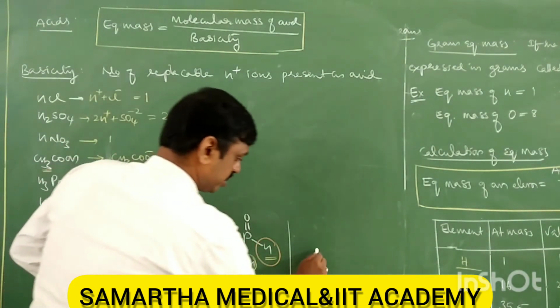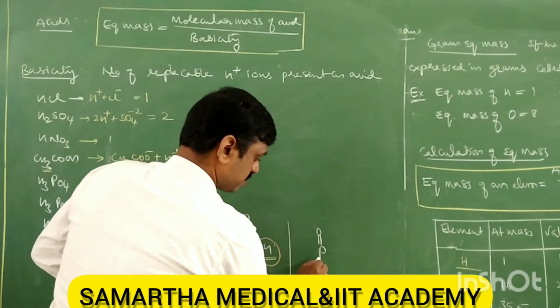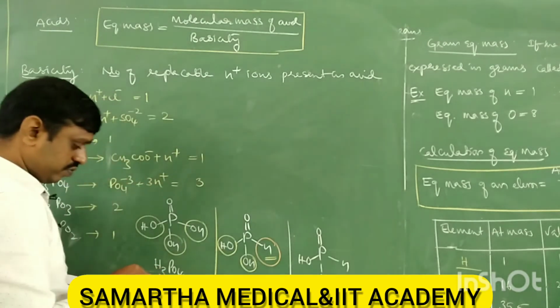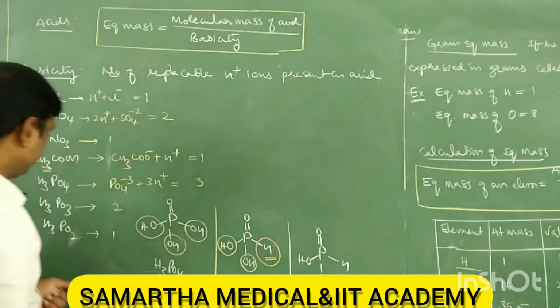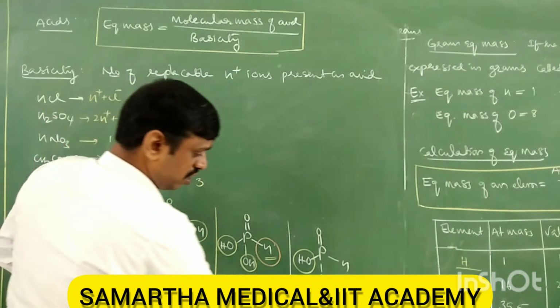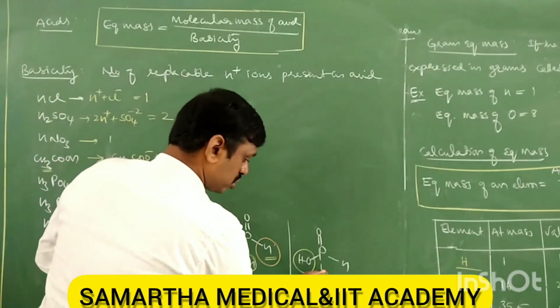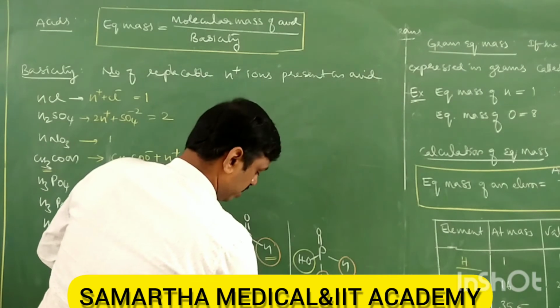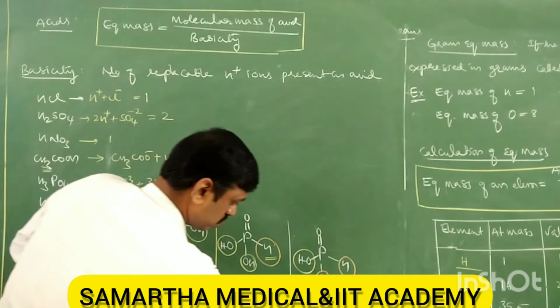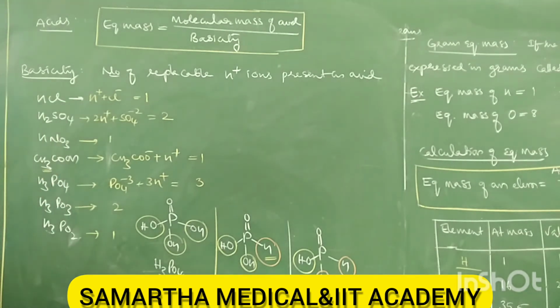Next, the third one has only one OH, so only one H is replaceable, and the remaining 2 hydrogens are not replaceable. Therefore basicity is 3 for H3PO4, 2 for H3PO3, and 1 for H3PO2.